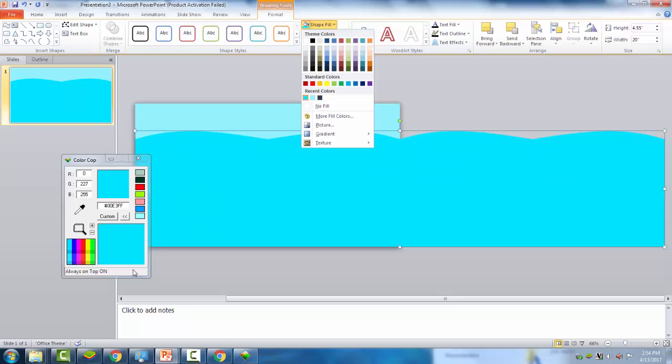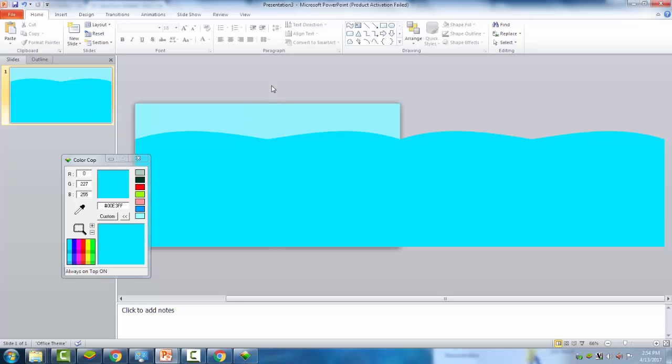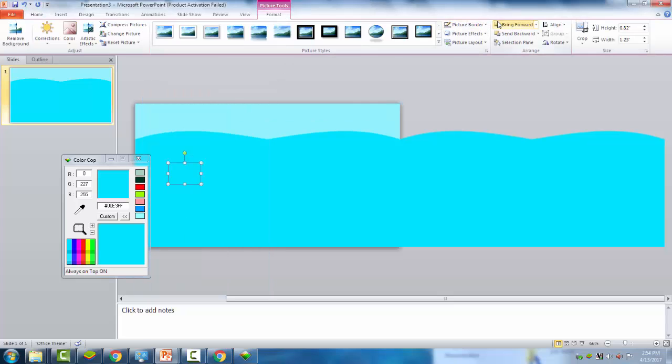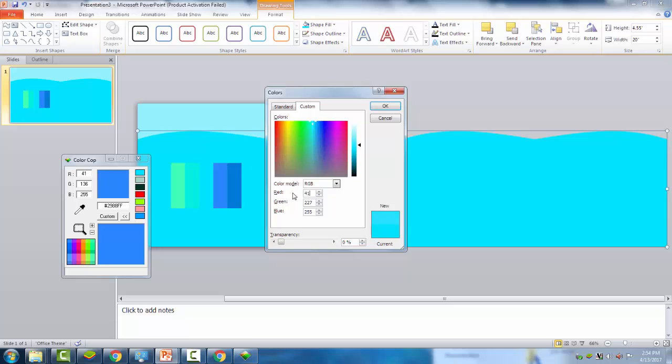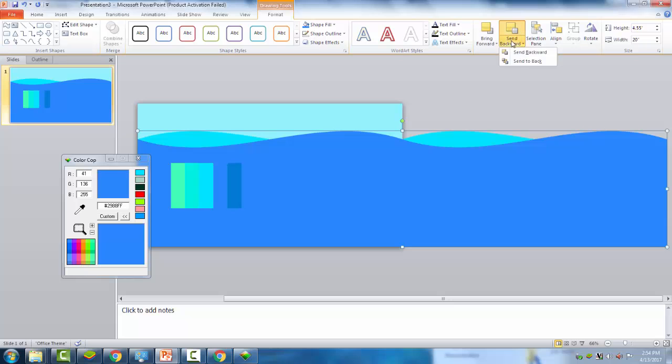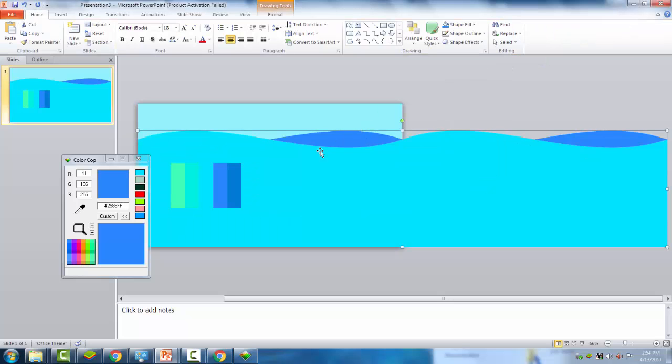I will adjust more. Here's the color palette. Then I will bring this to the color palette. I will select this color. I think this is pure blue, perhaps. There. I select this, and the color RGB is 41, 136, 255. Then I will place it to the back.